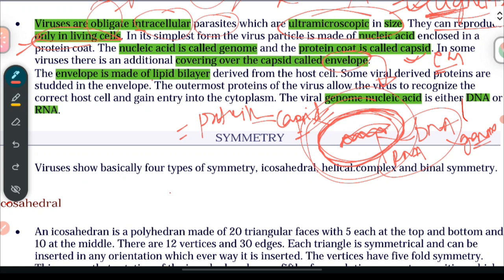When we look into the chemical composition, the envelope is made up of a lipid bilayer. But a very interesting thing about the envelope is that it is derived from the host cell. When we say the envelope is derived from the host cell, what happens is, consider this as a cell, if a virus enters the cell, it starts dividing itself, nothing but it starts producing itself. There are 2 different methods of production of viruses. We will be looking at those in future classes.